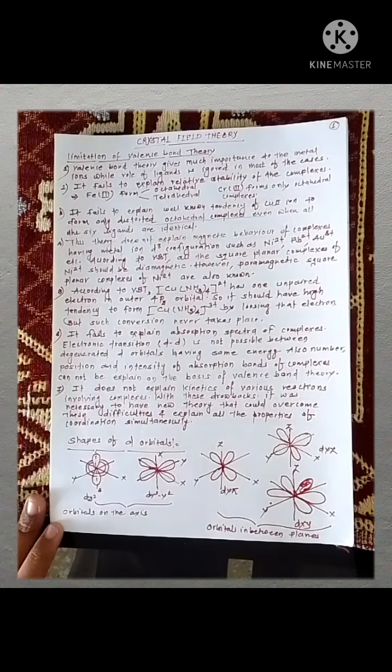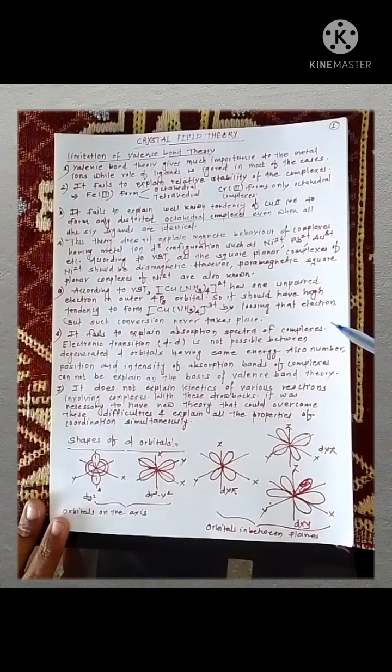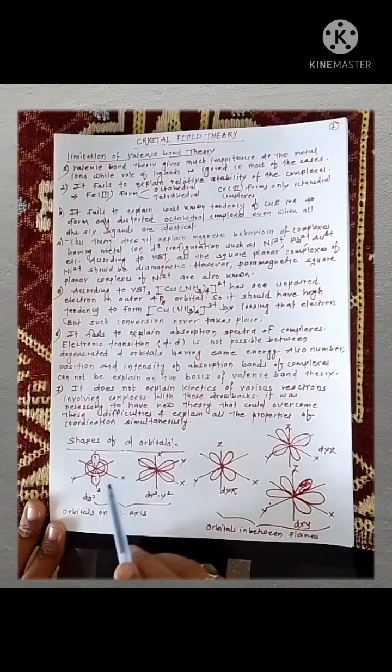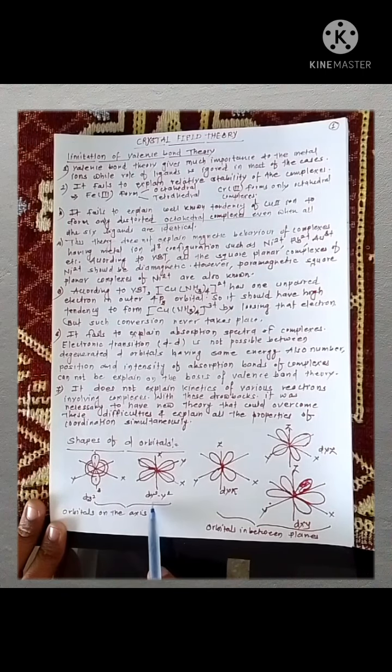Before going deep into crystal field theory, we should know the shapes of the d orbitals. There are basically five d orbitals: dz square, dxy, dyz, dxz, and dx square minus y square. These orbitals are on the axis. It is very important, and students should learn this by heart.